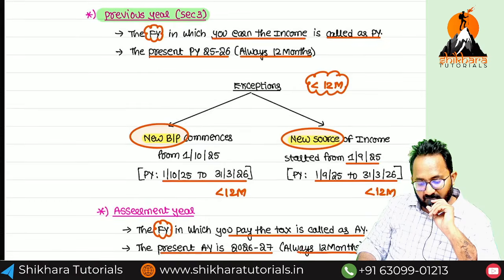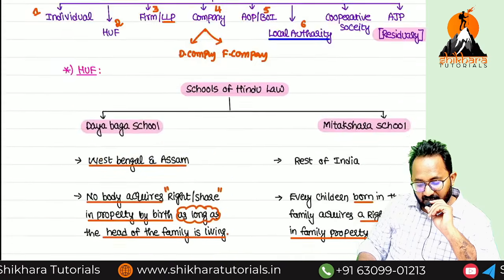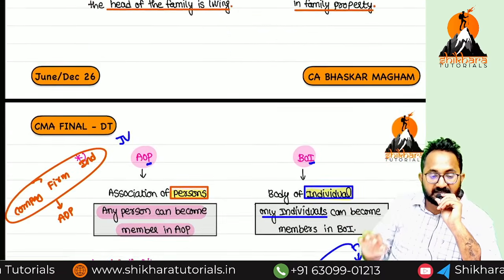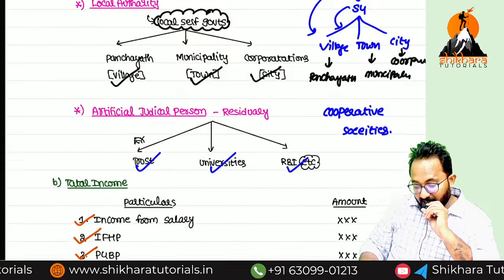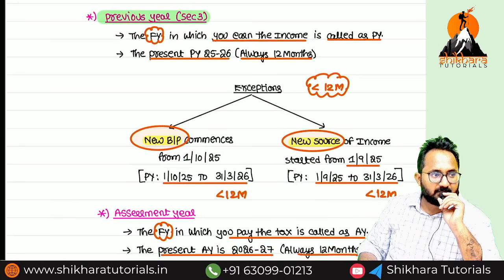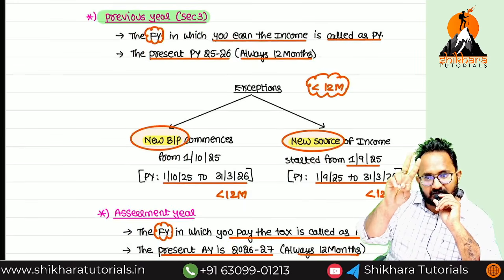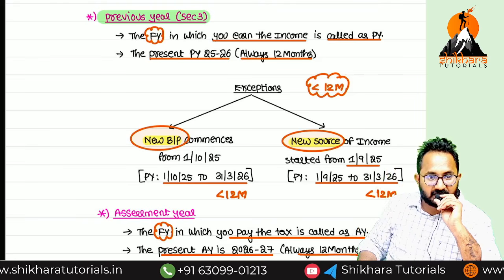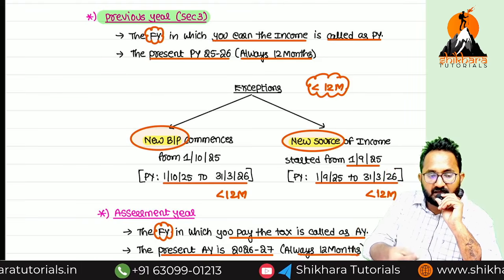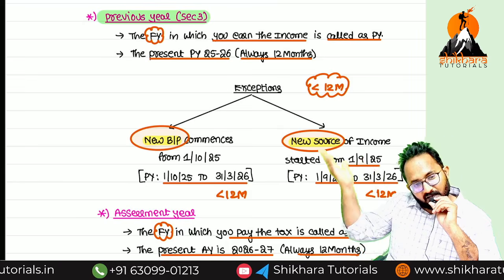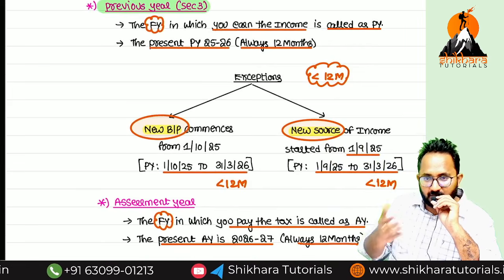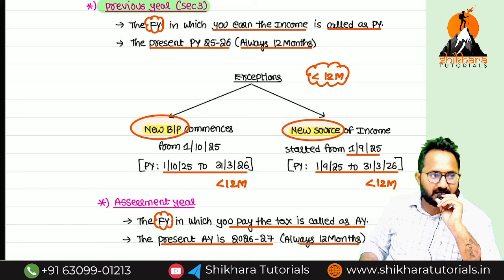Now we can define the previous year. Already we discussed that the previous year definition is given in Section 3. First of all, previous year means the financial year in which you are earning the income, always 12 months. But in 2 exceptional cases, we can get a previous year of less than 12 months. What are the exceptions? If you are earning a new source of income from any day of the previous year, then from that day to year end. Or if you are starting any new business or profession from any day of the previous year, then from that day to the last day is the previous year.